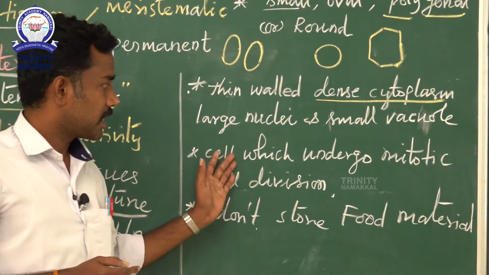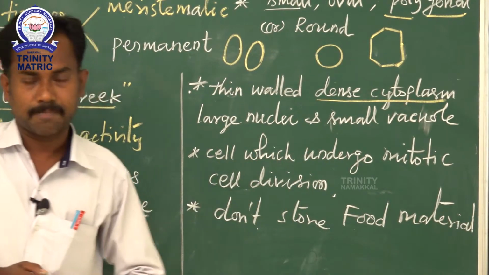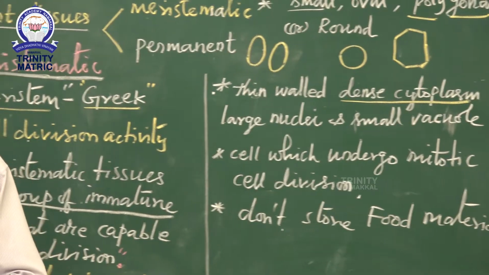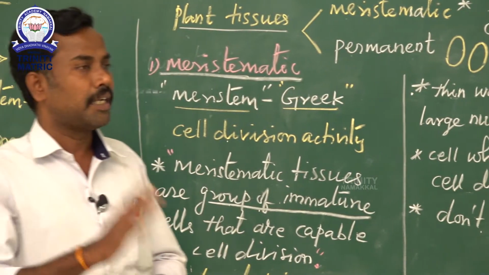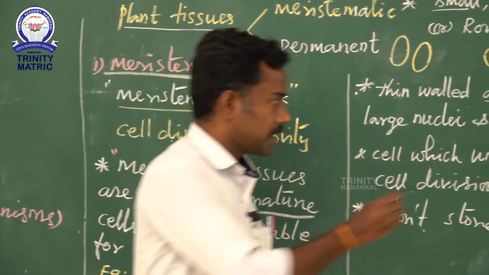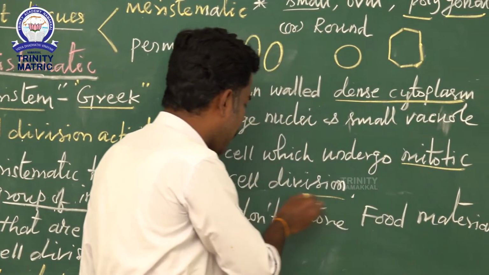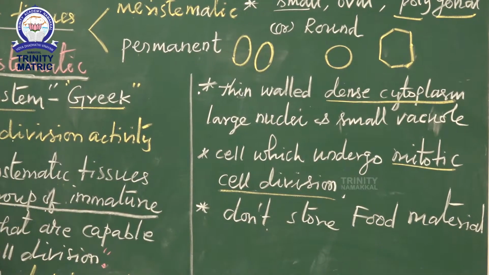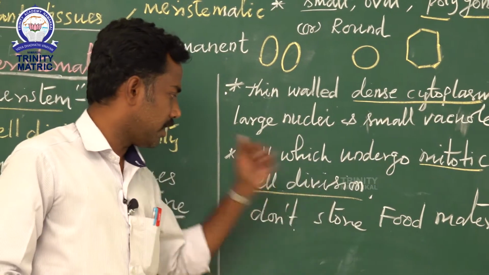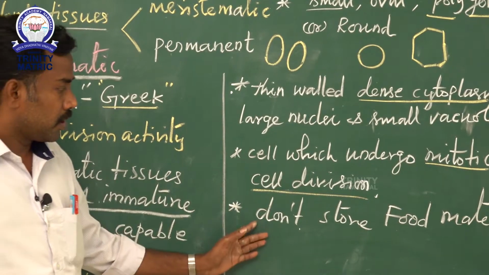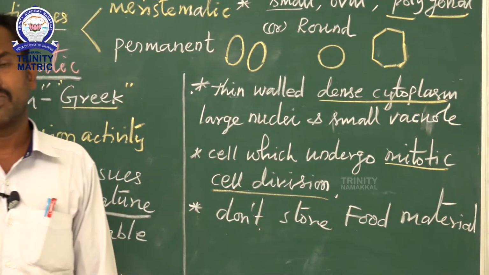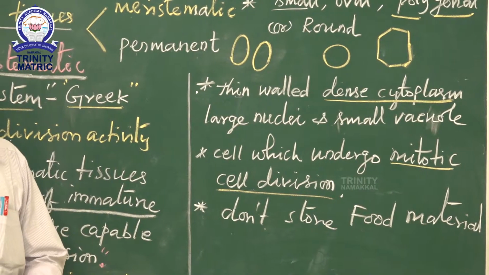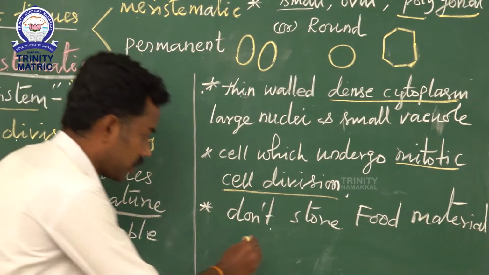The next one, the cells undergo mitotic cell division. Mitotic division takes place only in somatic cells or body cells. Somatic cells are the body cells. Then the last one, they don't store food material, especially starch. What is the storage food of plants? Starch.